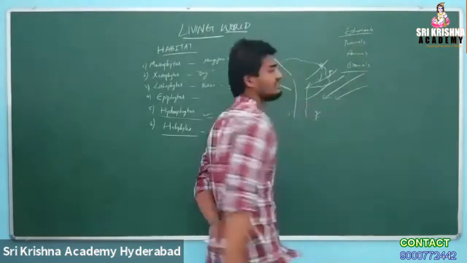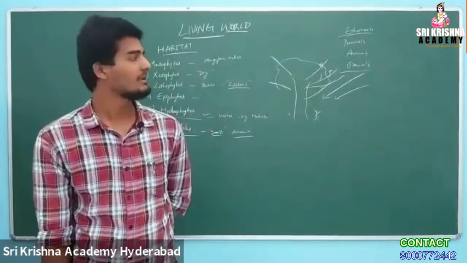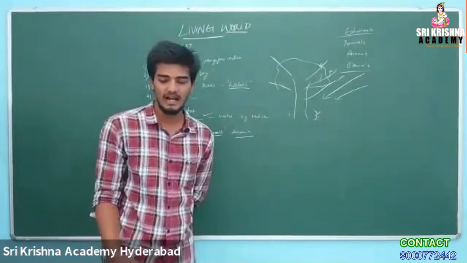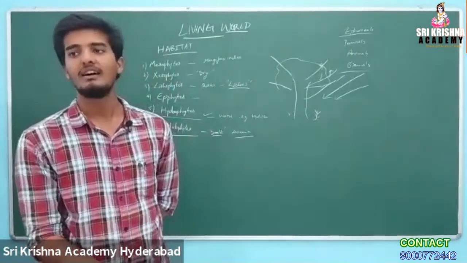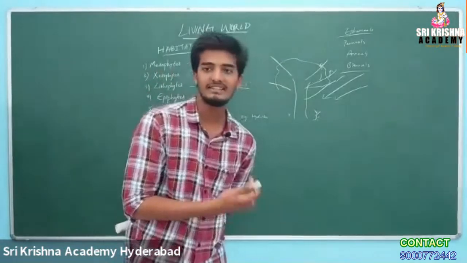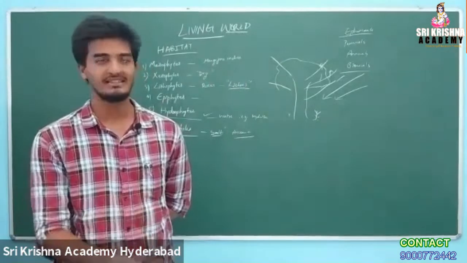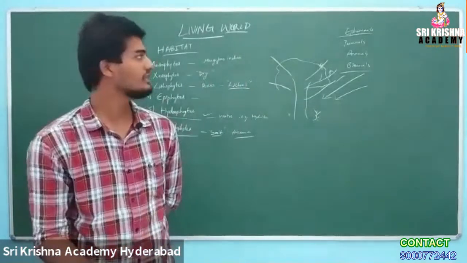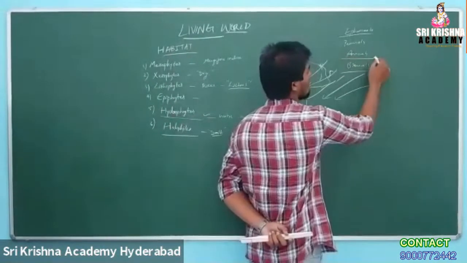So what are ephemerals? Ephemerals are plants which can be harvested within two or three weeks, within a few weeks. The yield is obtained quickly. Annuals means in a season; the yield is extracted in a year or a season. Biennials take two years. Most agricultural crop plants are annuals.